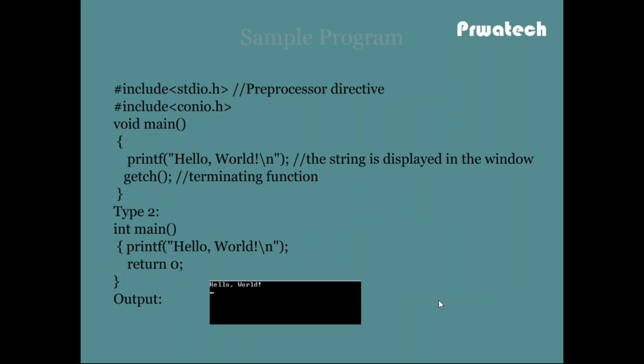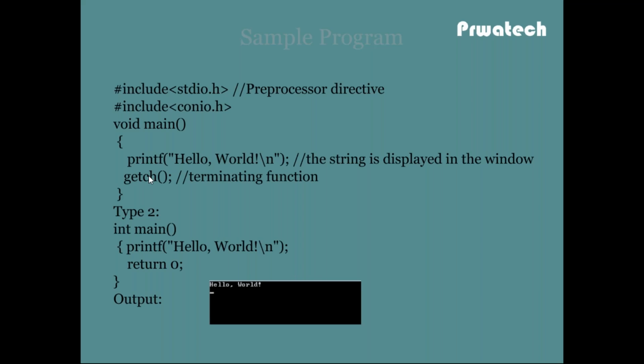Once again, I repeat the sample program. stdio.h and conio.h are both preprocessor directives, and printf and scanf are part of stdio.h. Any programming language starts with the main function. Programming starts from the main, then the statements are executed one by one. First printf outputs to the screen or console window. So hello world is displayed on the console window.